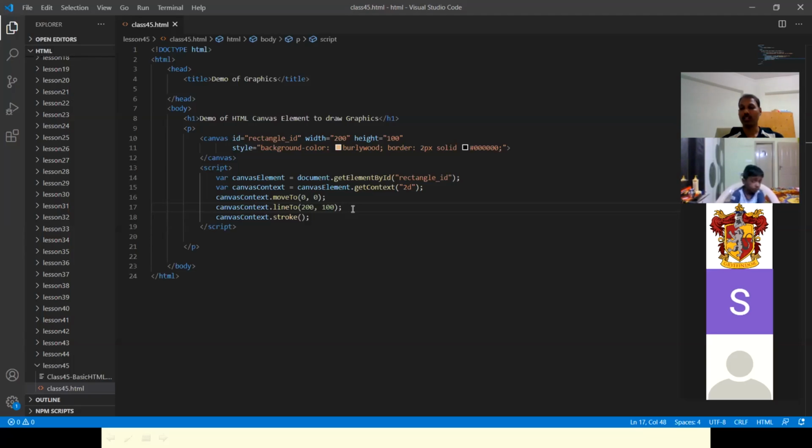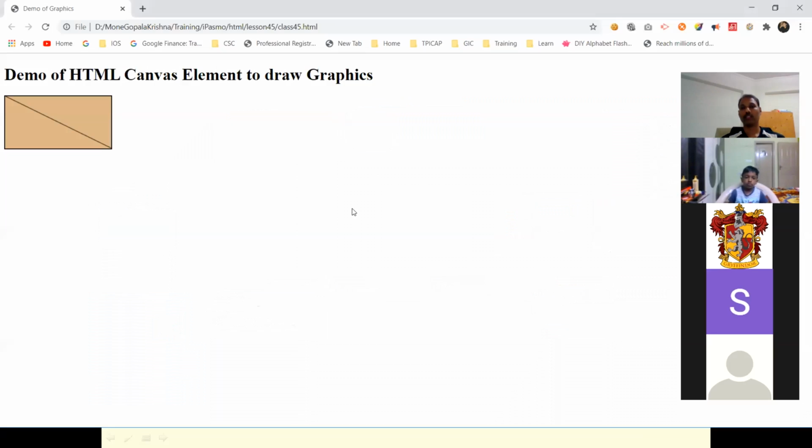Can you use the keywords mouse X and mouse Y? I have learned about it somewhere. Yes, mouse X and mouse Y. But that's just coordinates only. What Srujan is telling is that you want to draw a line, so I should be able to use some buttons here. Take that button, draw from here to here, and it should draw. Srujan, you can try this one.